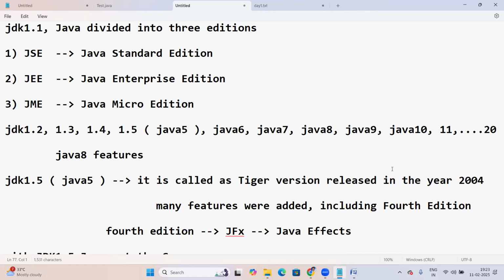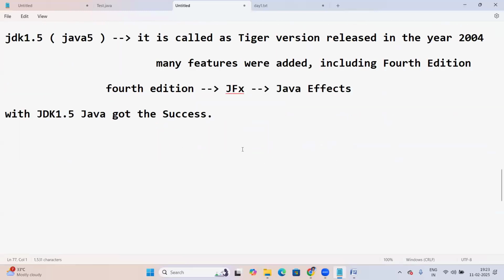Maybe 4 to 5 years. Once you get 4 to 5 years of experience in Java, you get success. So a minimum of 4 to 5 years of experience is required to get success. Okay, right? Fine.